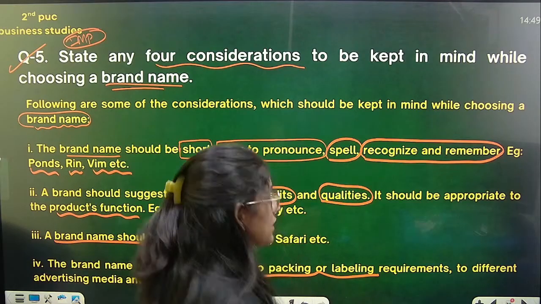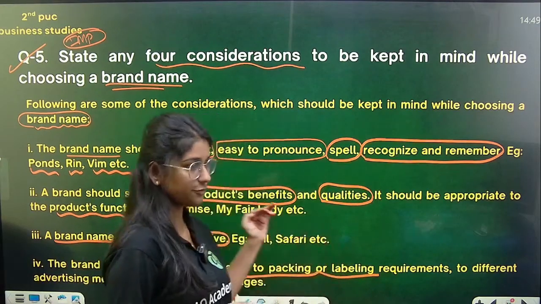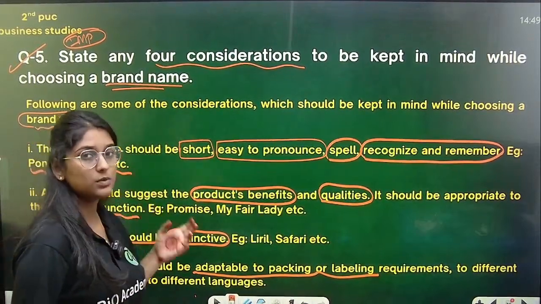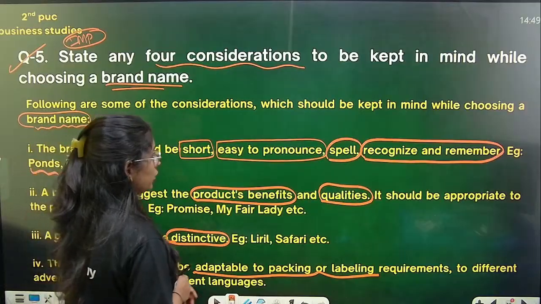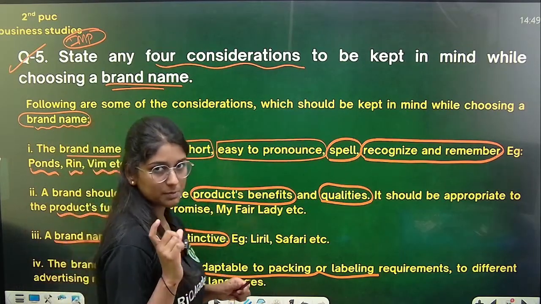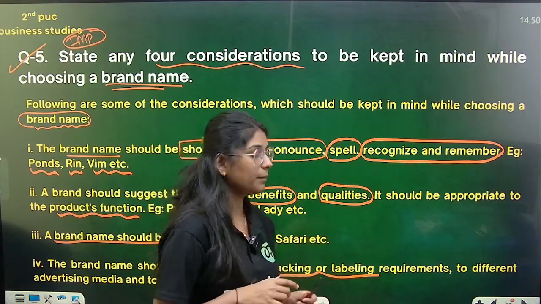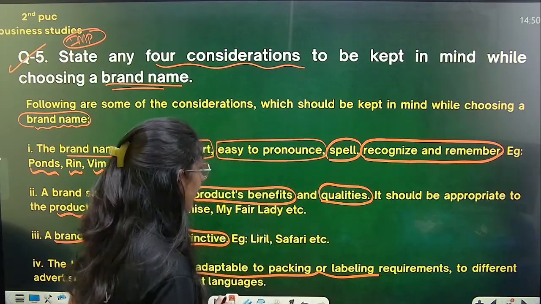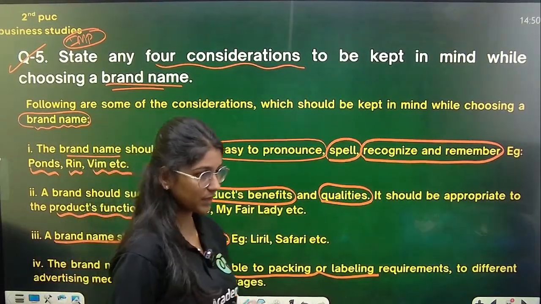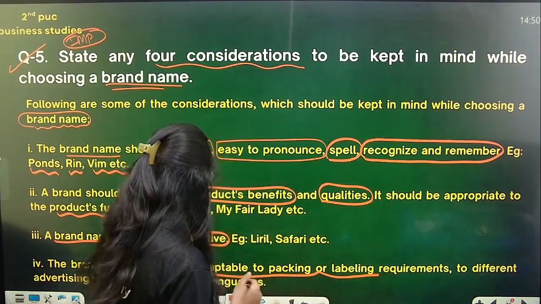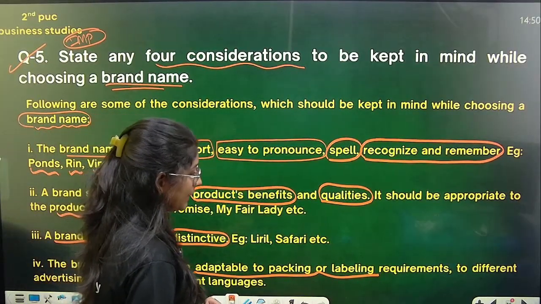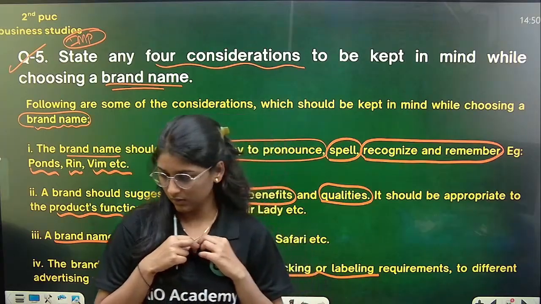Yes. So this is how your brand name should be. The first brand name should be short, easy to pronounce, spell, and even it should be able to recognize and remember. And then it should suggest the product's benefits and qualities. And then the brand name should be distinctive also. Yes, and even it should be adaptable to packaging or labeling requirements.